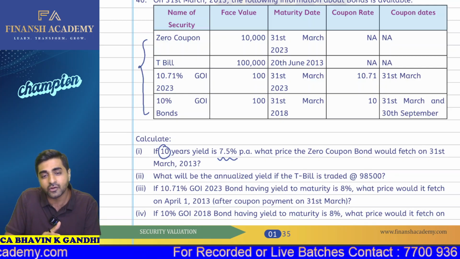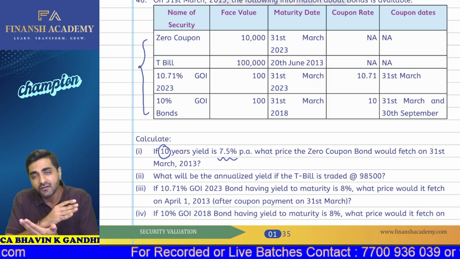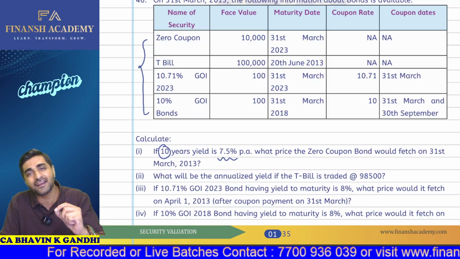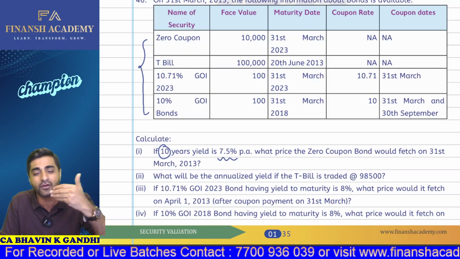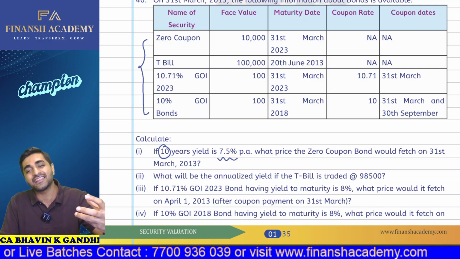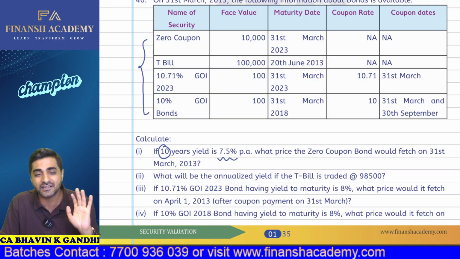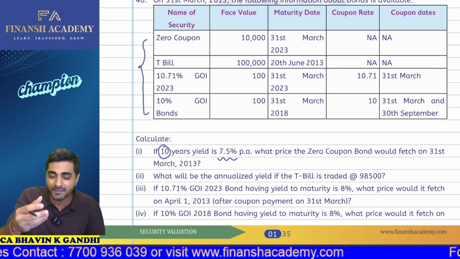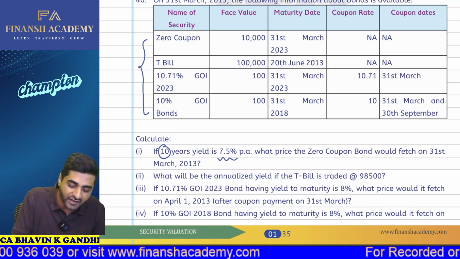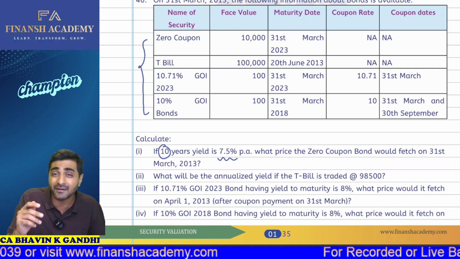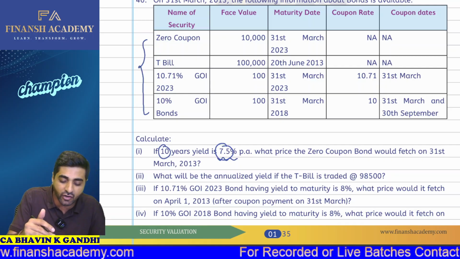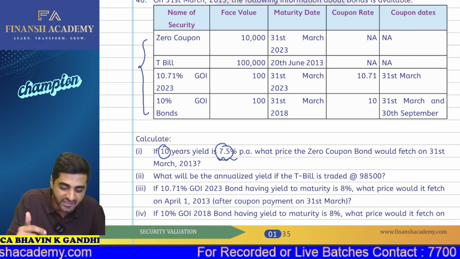From 1st of April to 31st of March 2023, we are not going to get any intermediate benefits, but the only economic benefit will be derived on 31st March 2023 by way of 10,000 rupees. So in this question, what we simply have to do is estimate this 10,000, discount it, and bring it to present value terms. On that basis, we will get the present value of the bond. As you can check, we can simply take this 10,000 and multiply it by the present value factor at the rate of 7.5% at the end of the 10th year, which will give you your present value today.